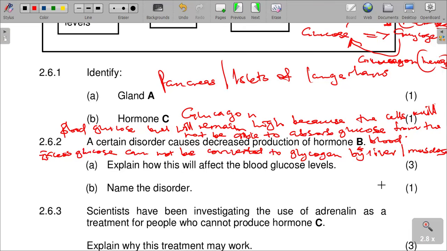Name this disorder: it is diabetes mellitus. This is diabetes mellitus. That is the disorder that is caused by this.